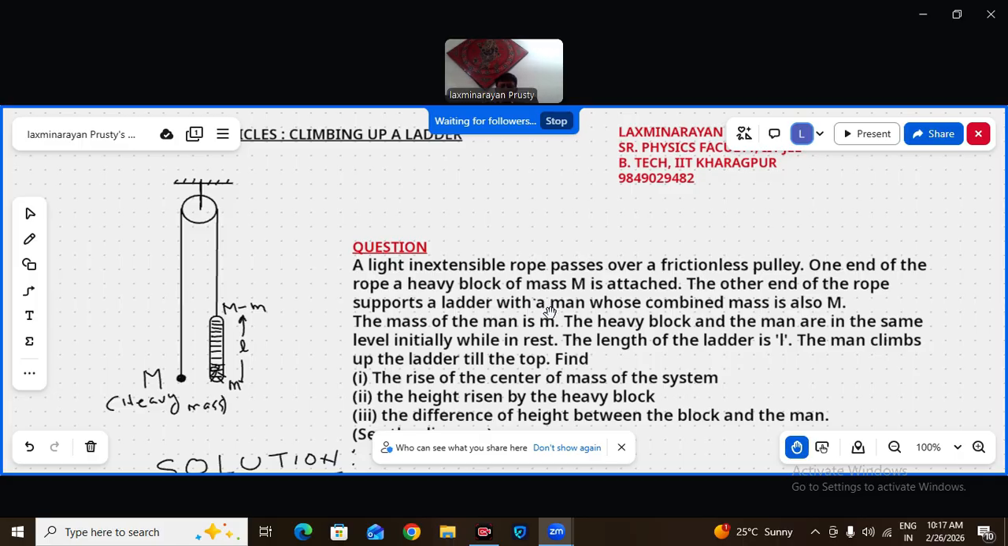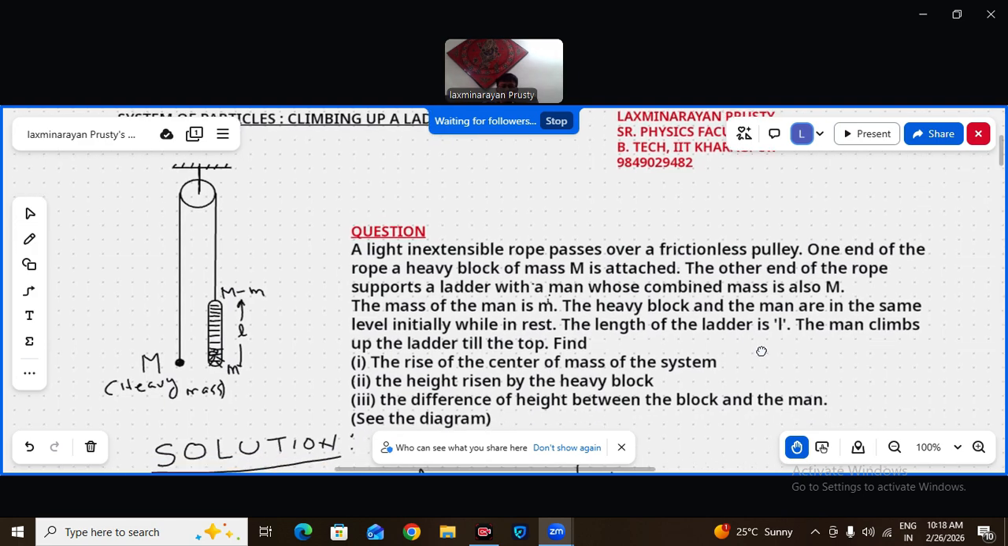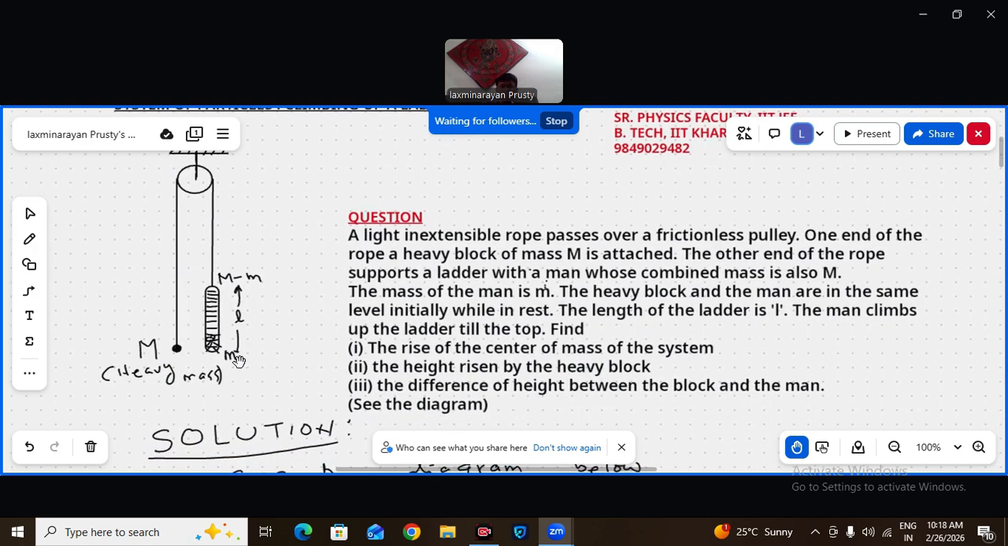The combined mass of ladder and man is capital M. The heavy block and the man are at the same level initially. Just see this. This heavy block and the man are at the same level, meaning the lowest rung of the ladder and the heavy block are at the same level. The length of the ladder is L. Now what happens? This man starts climbing up the ladder until reaching the top of the ladder.